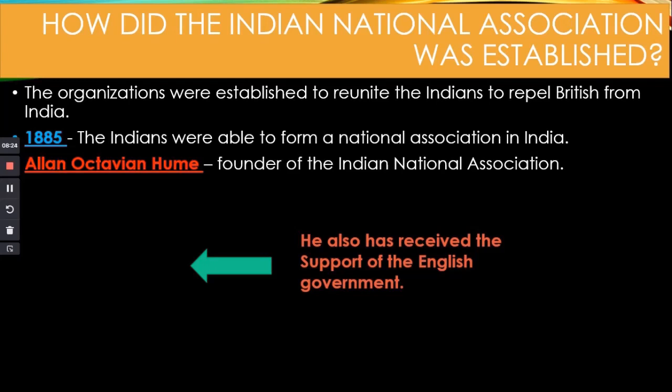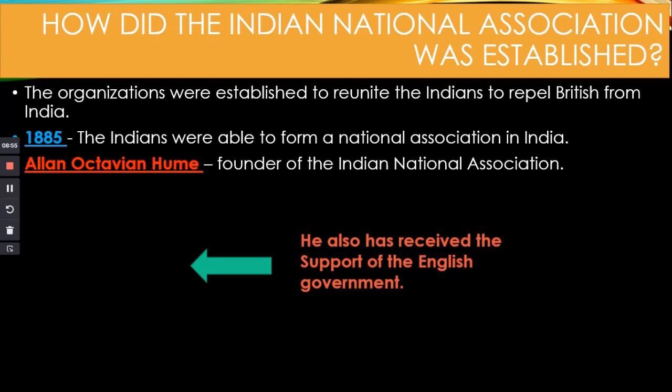However, because India was a large country, they could not carry out political activities throughout India, and they did not have the ability to bring the political views of all of the scholars together. So under these circumstances, they established powerful organizations to reunite the Indians to repel the British from India.